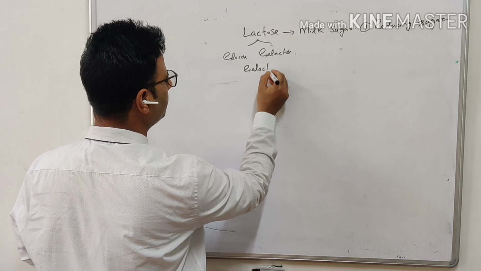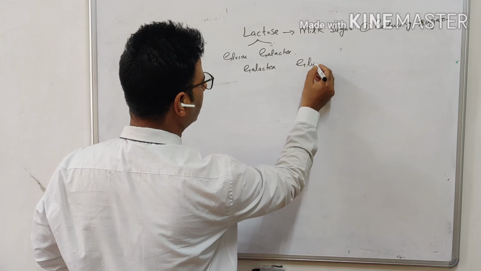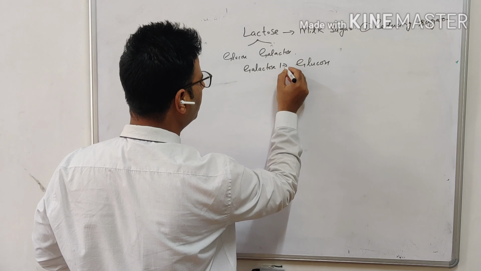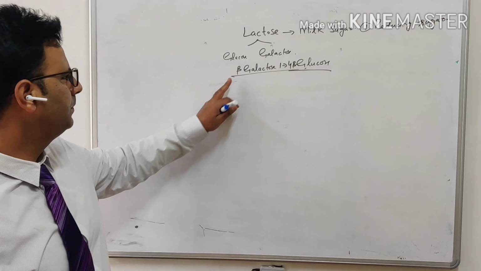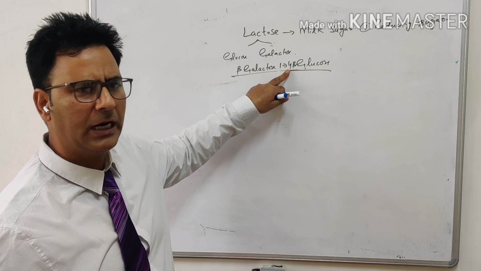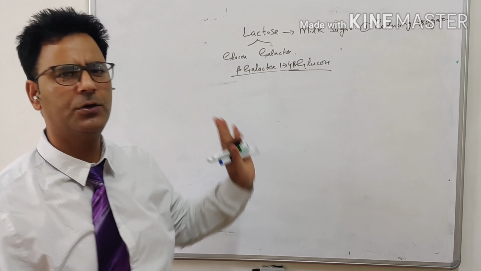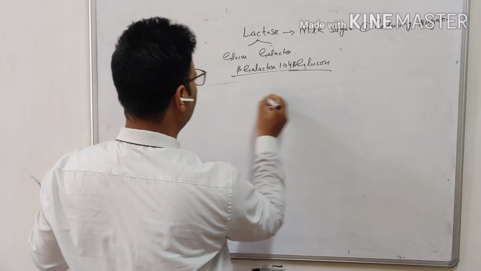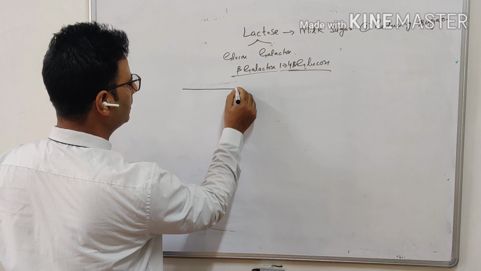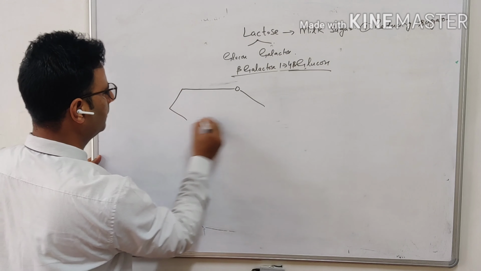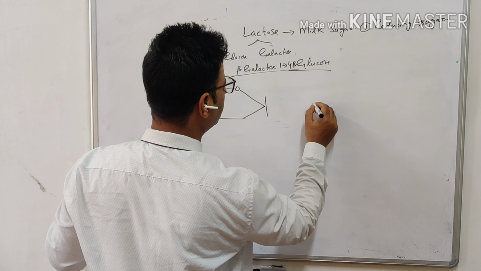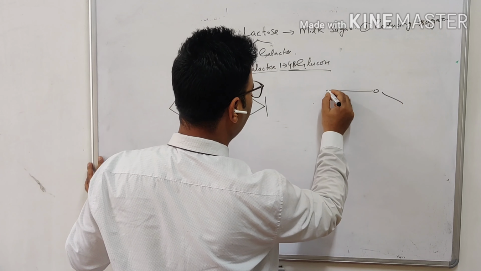We have a galactose and we have glucose. The linkage is 1,4, and this is also in beta form. This way we can write: beta galactose, 1,4 glycosidic bond, and beta glucose. Or I can write in this way. Suppose I have to make galactose here. This is a galactose, and here we have a glucose.